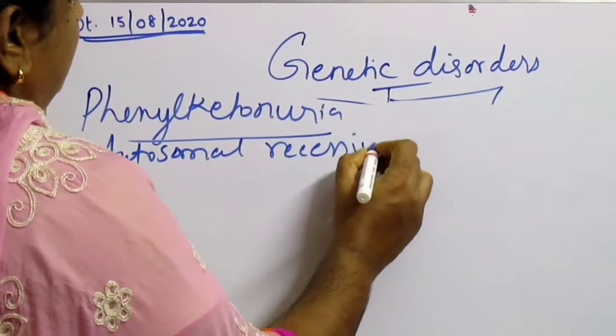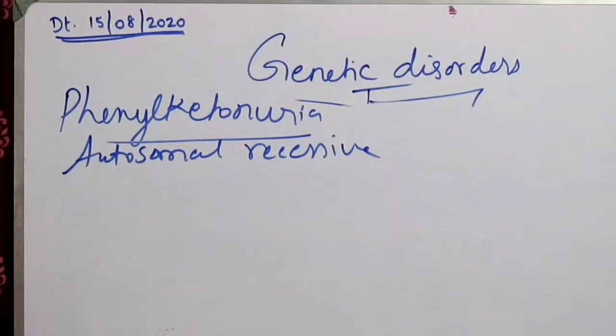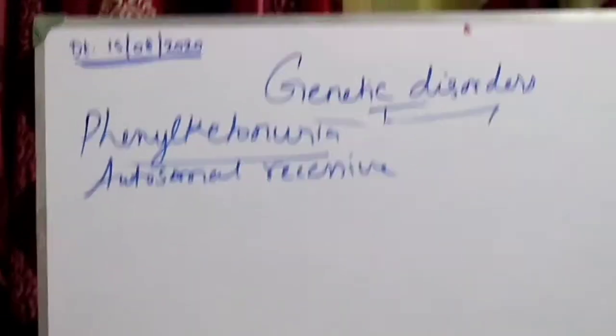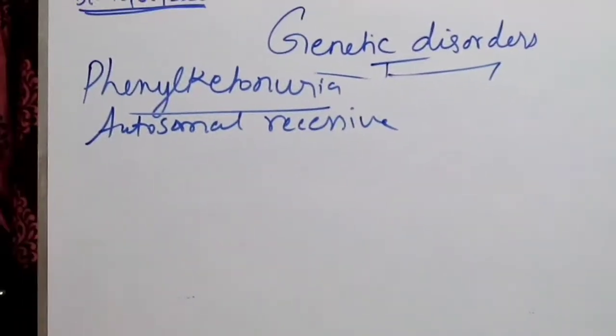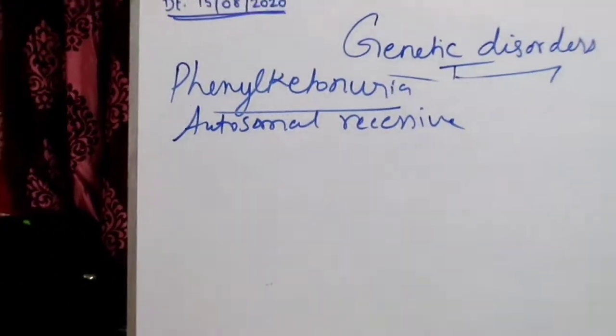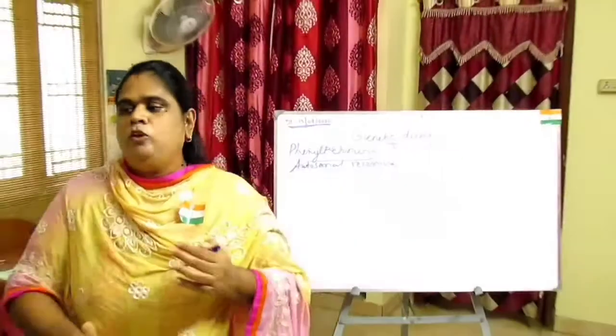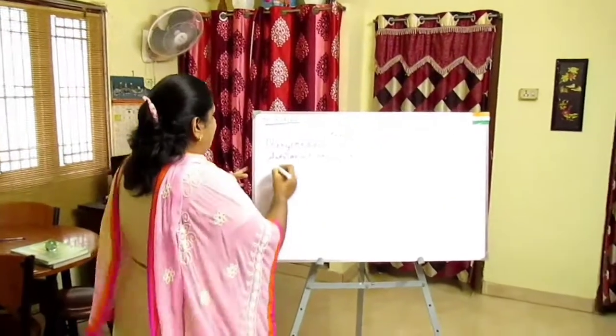It is an inborn error caused due to the decreased metabolism of the amino acid phenylalanine.